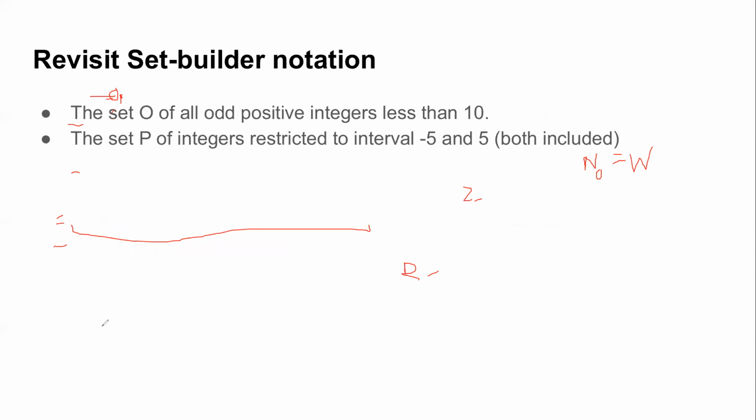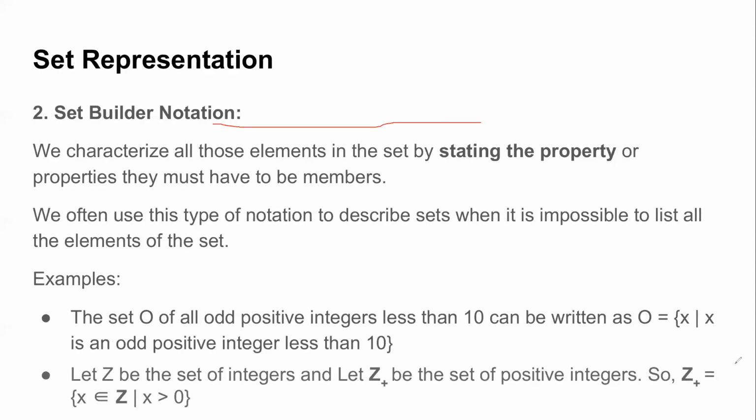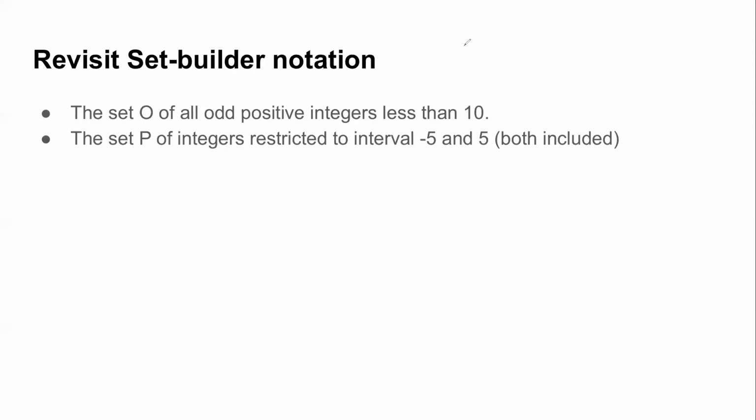Okay, so before we move ahead, let's just quickly revisit our notations. Suppose I have to write the set of all odd positive integers less than 10. Now try to use these commonly used sets. Instead of writing the statement, like here I had written simply a statement x such that x is an odd positive integer, try to write the commonly used sets for the set builder notation.